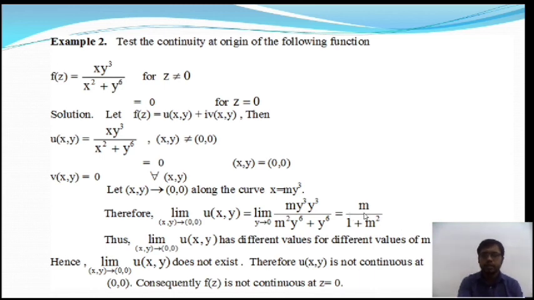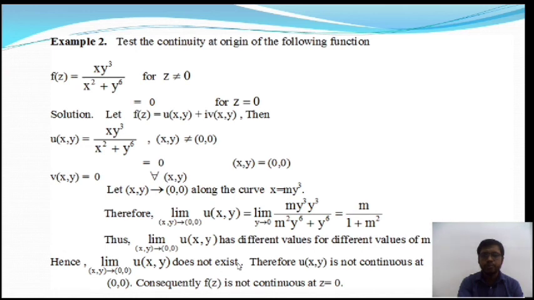Why does it not exist? For different values of m, it gives different values, so the limiting values are different. So limit x y tends to 0, 0 of u of x, y has different values for different values of m. Therefore, limit x y tends to 0, 0 of u of x y does not exist.